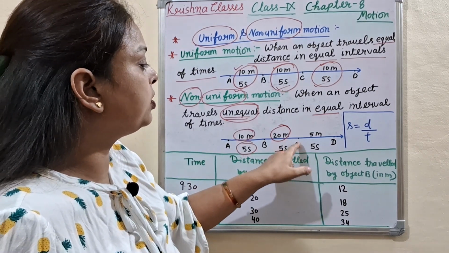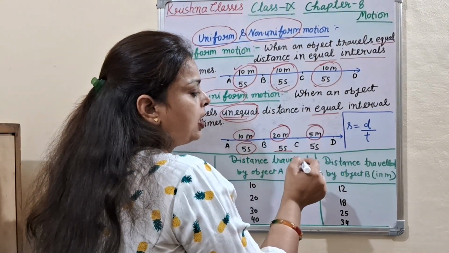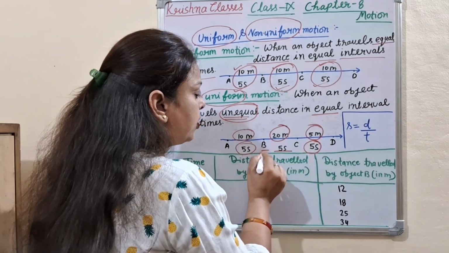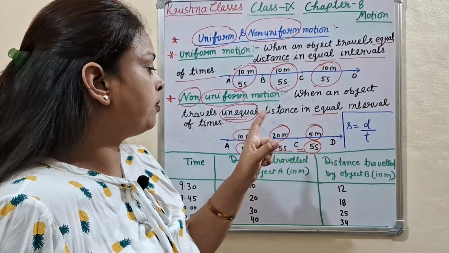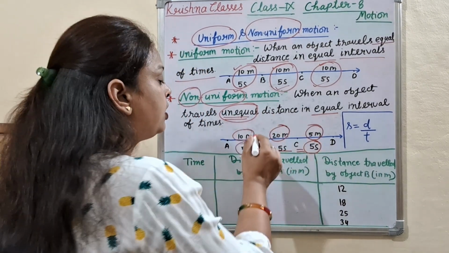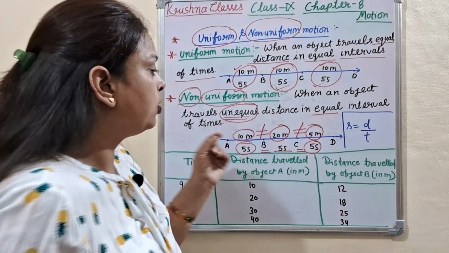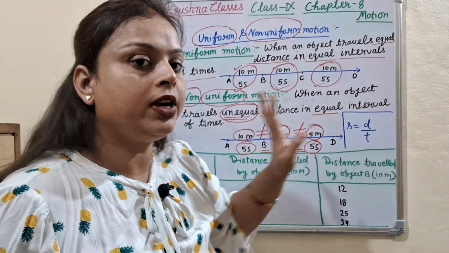Again it moves from C to D, then it covers 5 meter and time is 5 seconds. So here time is equal, 5 seconds, 5 seconds, 5 seconds, but distance is not equal: 10 meter, 20 meter, 5 meter. So unequal distance is covered in equal interval of time.